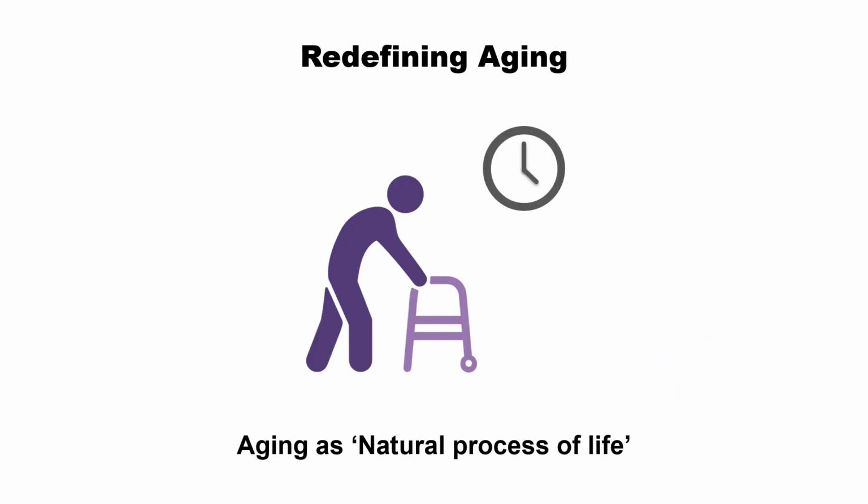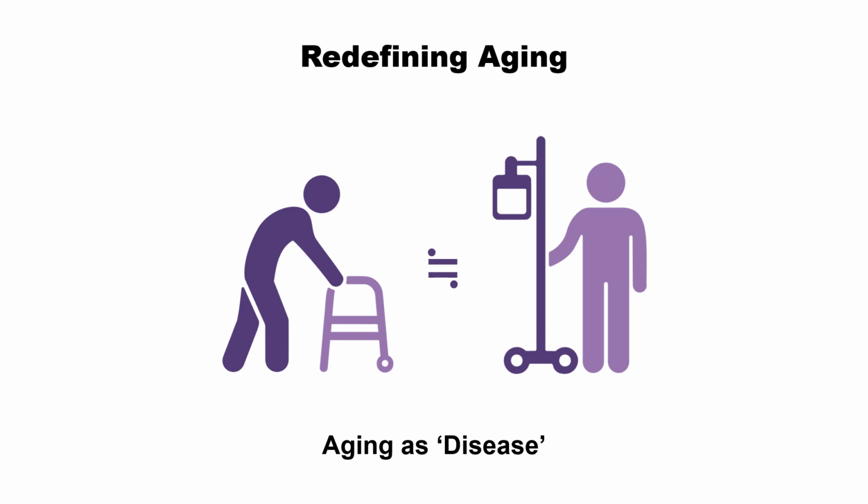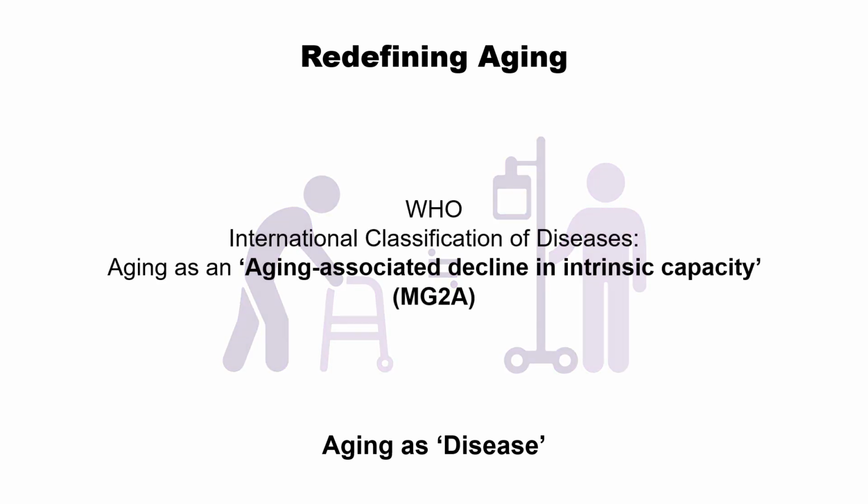For a long time, aging has been conceived as a natural process of life, and we do not have any control over those processes. Recently, rather than a natural process, aging is considered a disease. And the WHO, World Health Organization, actually gave a disease code for aging. So MG2A is designated for aging-associated decline in intrinsic capacity. This means aging is a disease, which implies that there should be a way to treat it.